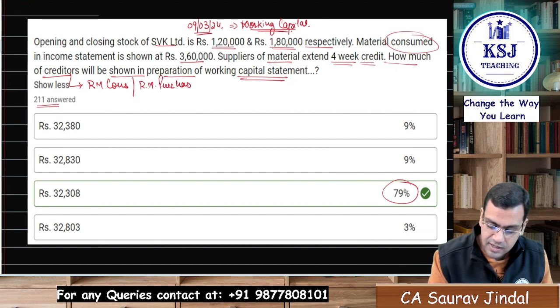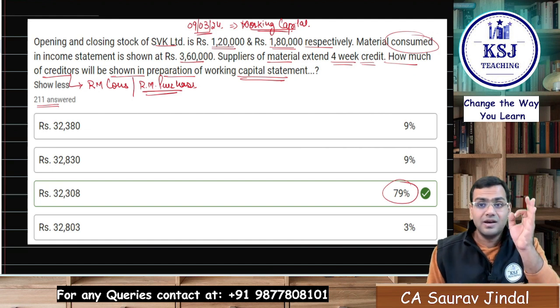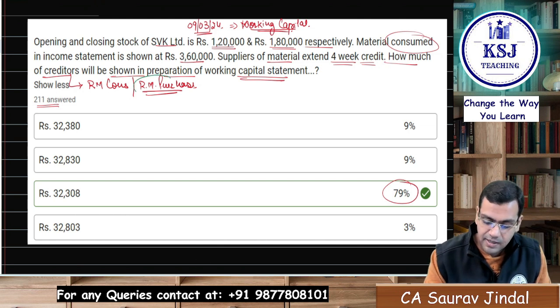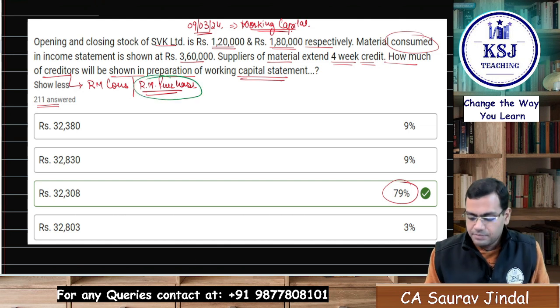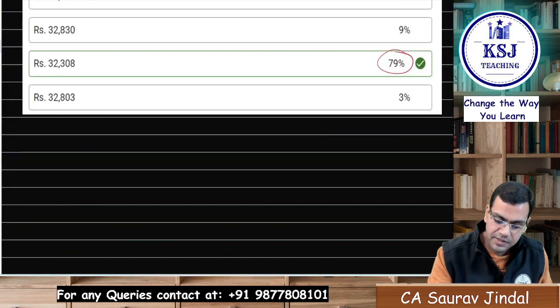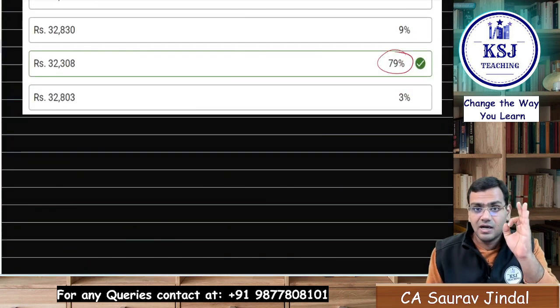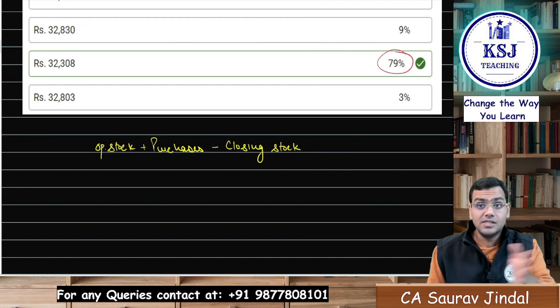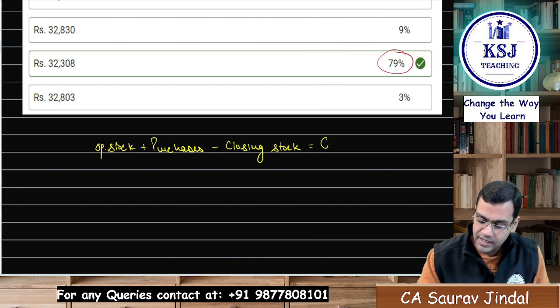One thing is very clear, that when we are talking about the creditors, it is not for the consumption. The creditors is for the raw material purchased. How will you calculate the purchases now? If you remember the trading account, how do we prepare the trading account? We say the opening stock plus purchases minus closing stock will give you the raw material consumption.